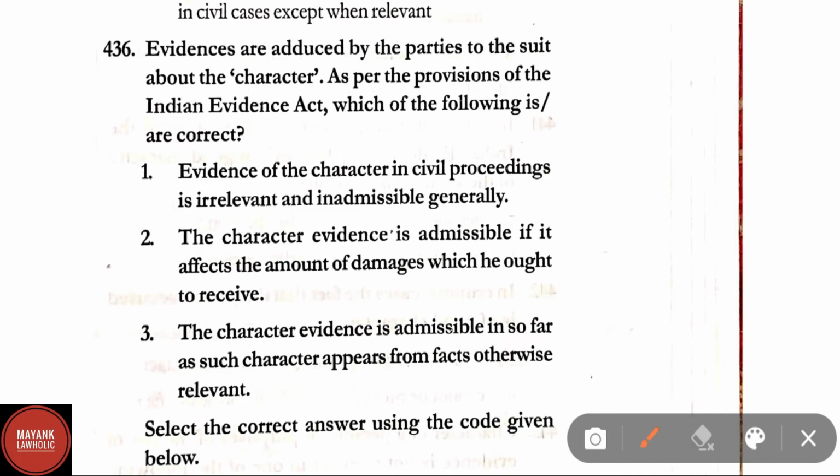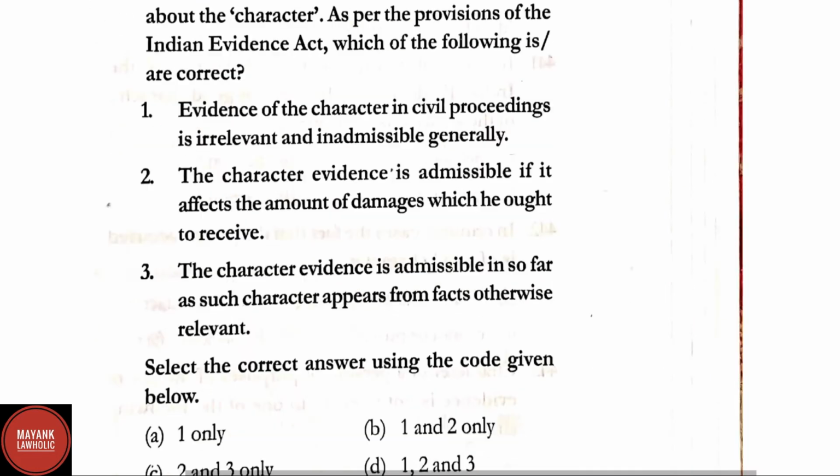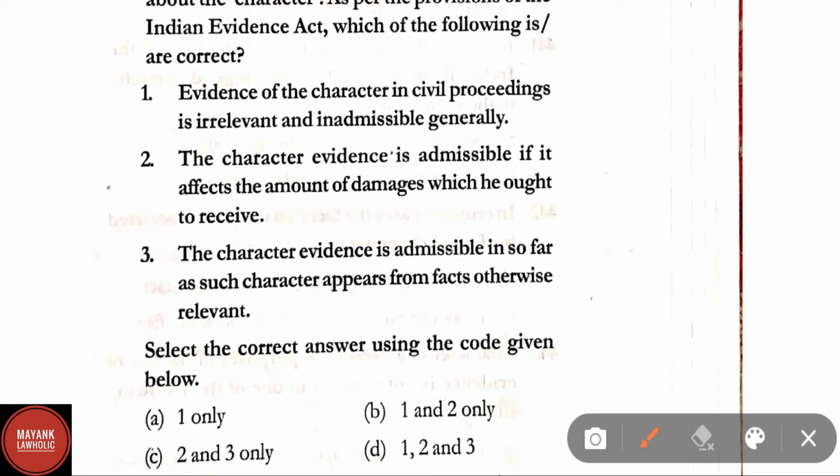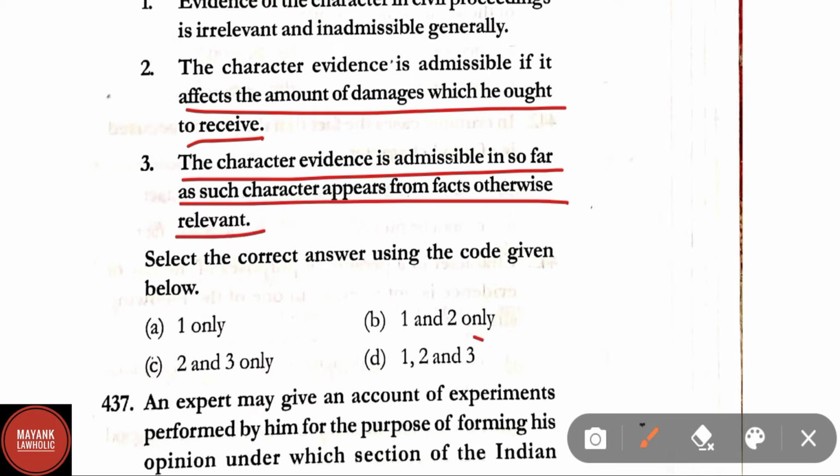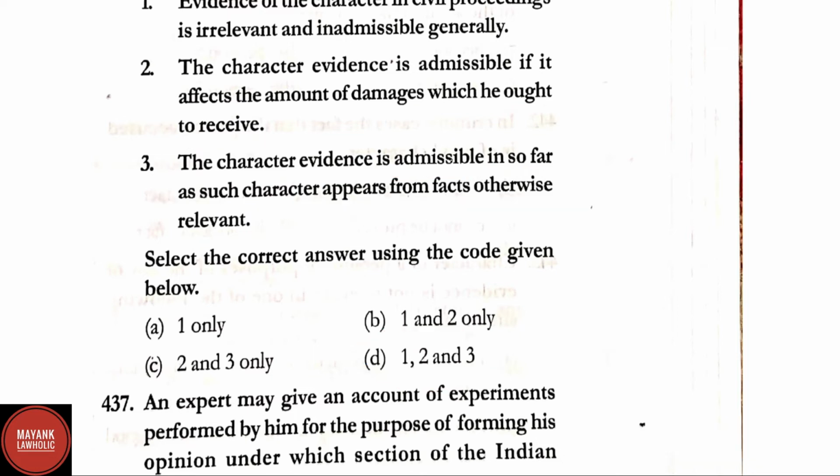Question number 436. Evidence is adduced by the parties to the suit about the character. As per the provisions of the Indian Evidence Act, which of the following is correct? Statement first. Evidence of the character in civil proceeding is irrelevant and inadmissible generally. Statement second. The character evidence is admissible if it affects the amount of damages which he ought to receive. Third, the character evidence is admissible insofar as such character appears from the facts otherwise relevant. Select the correct answer by using the codes given below. Here correct answer is option D, that is 1, 2 and 3. All the options are correct.